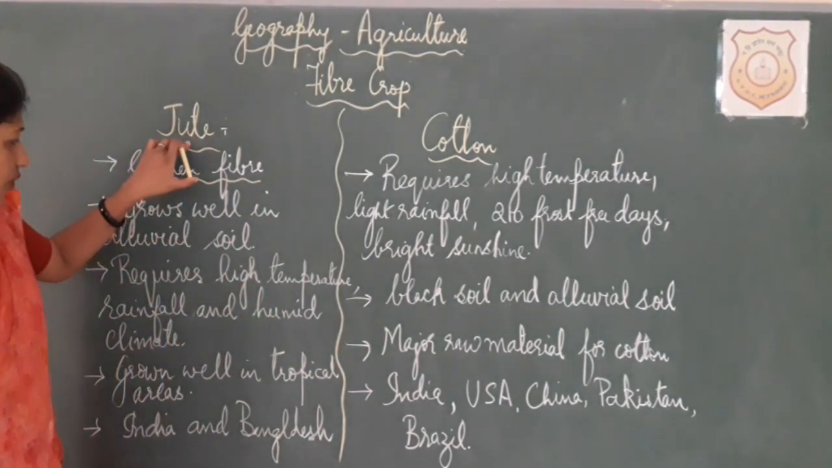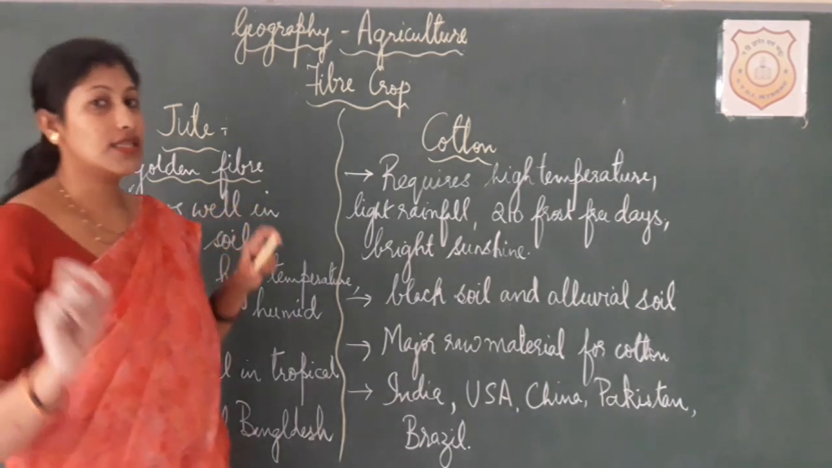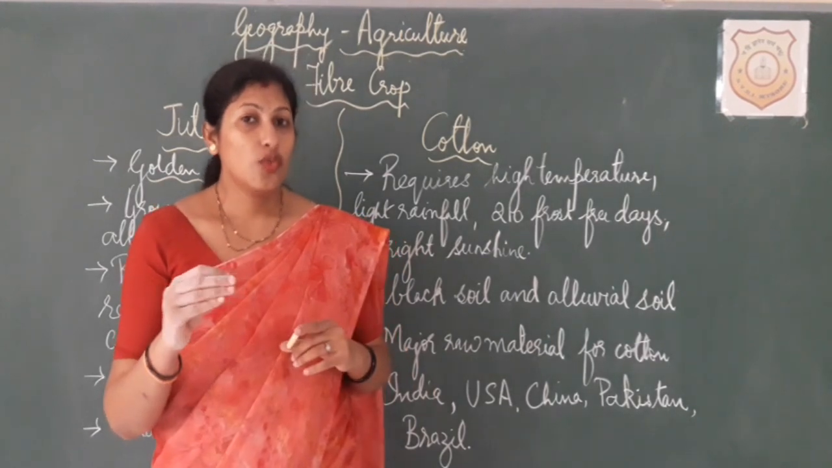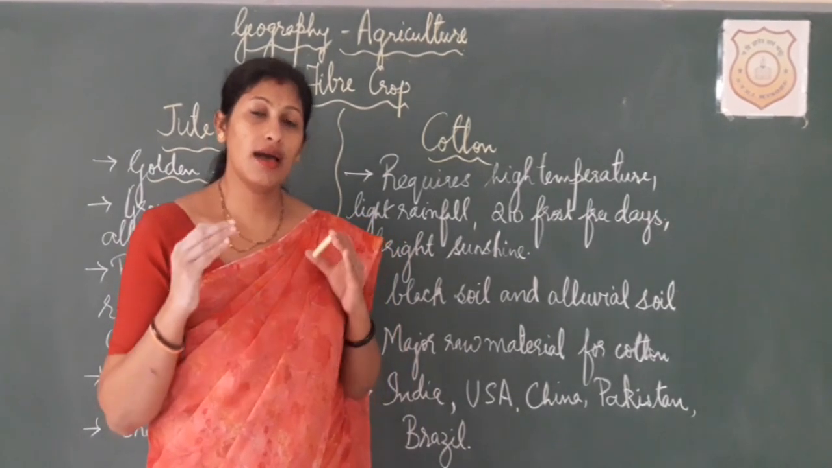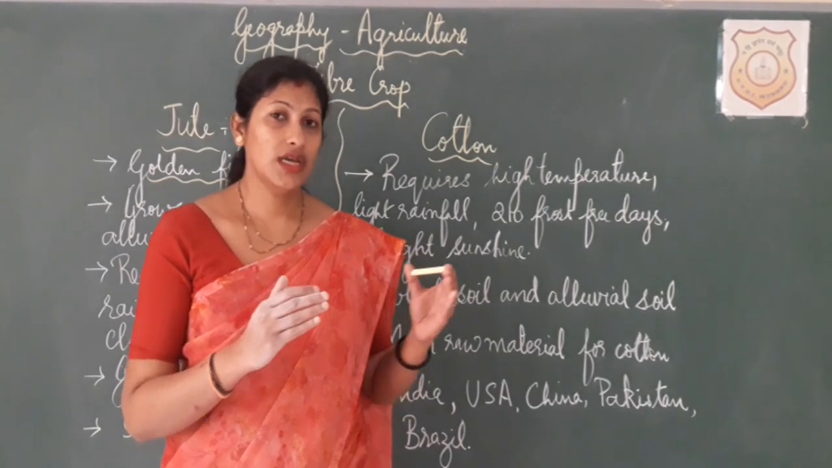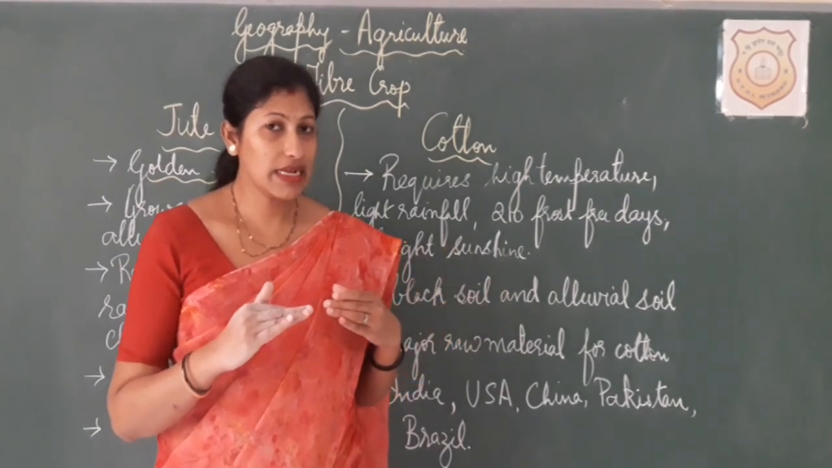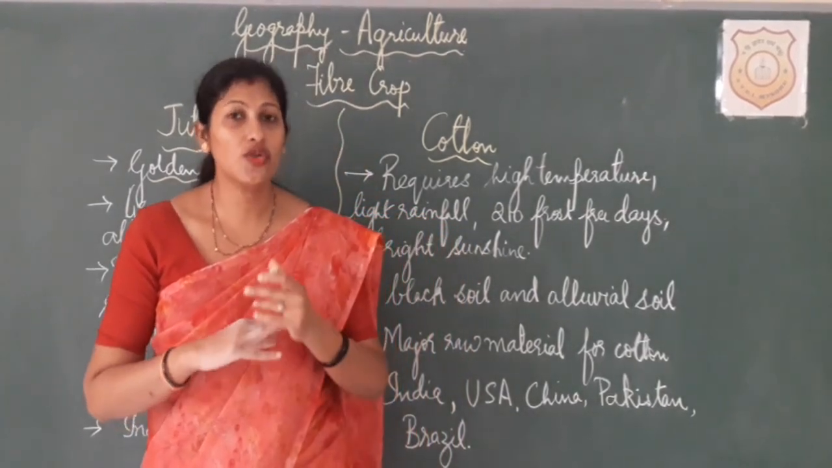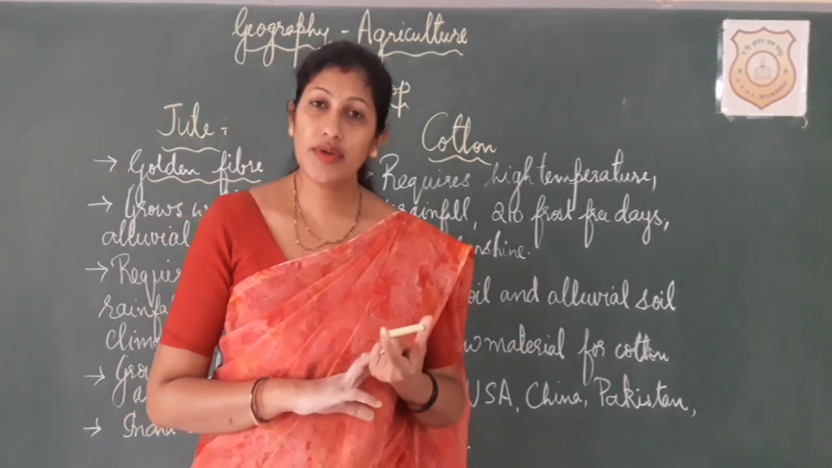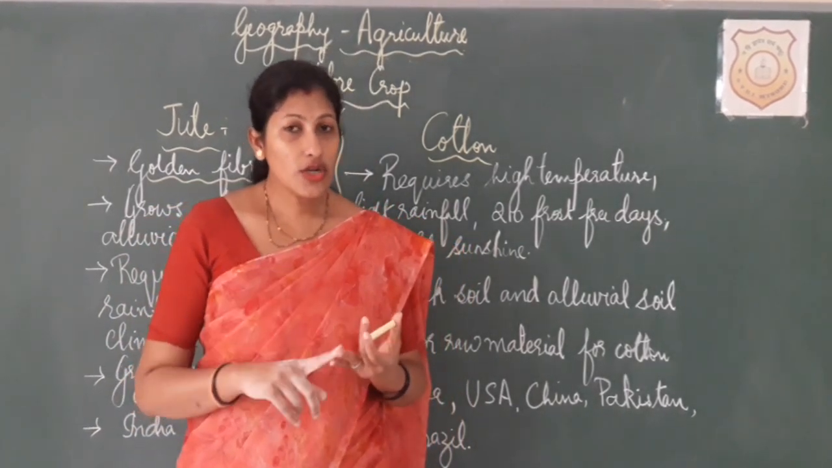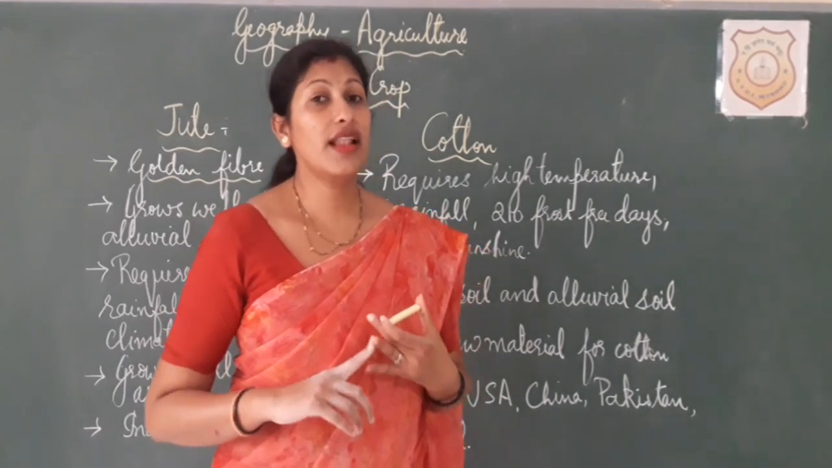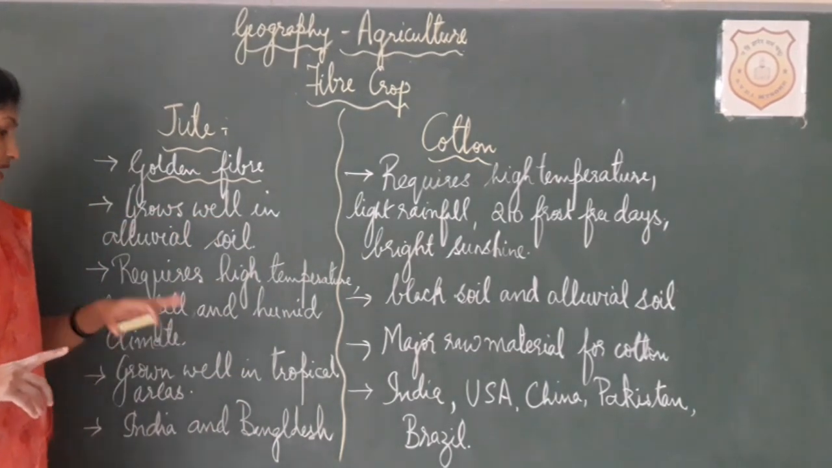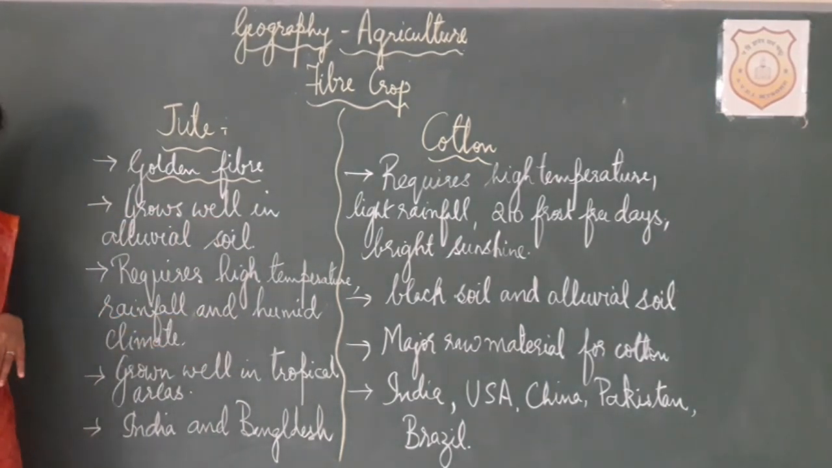Jute actually grows very well in alluvial soil, and it requires a lot of water content when it is growing. We have studied about rice or paddy, what is the climatic condition required for the growth of rice? In a similar way, the climatic conditions for jute are also the same. It requires very high temperature, and a lot of water. That means it can grow very well in areas where they experience high rainfall, as well as it requires humid climate.